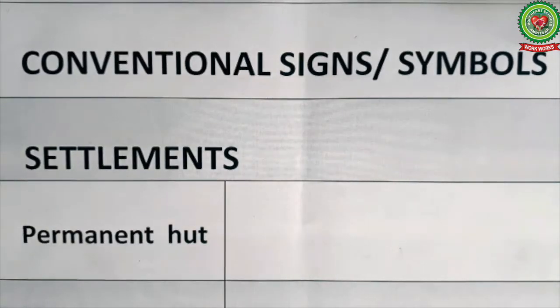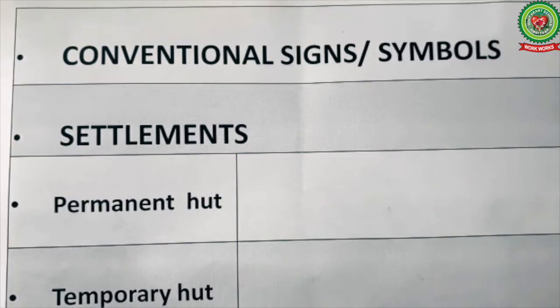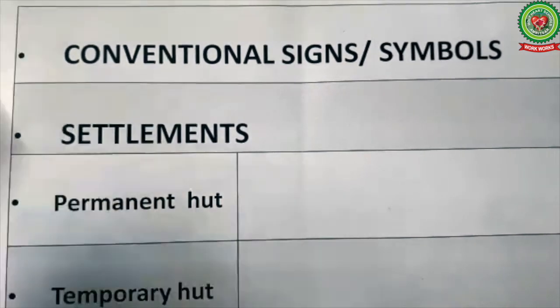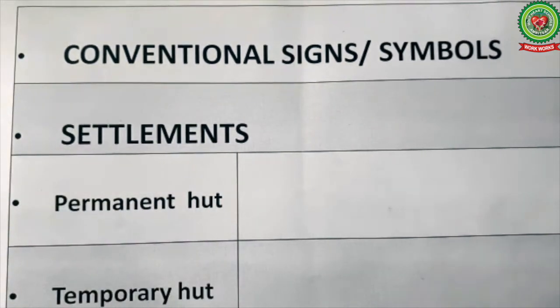Now, all of you need to take out your copy and colors for drawing the conventional signs and symbols which we will discuss in today's class. Now children, let us start today's topic, conventional signs and symbols.